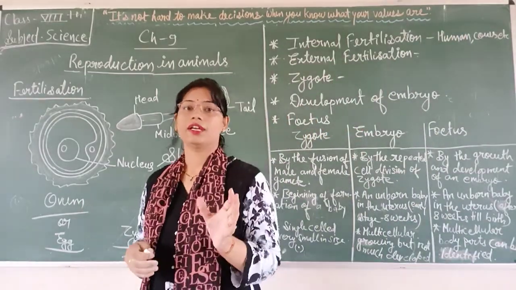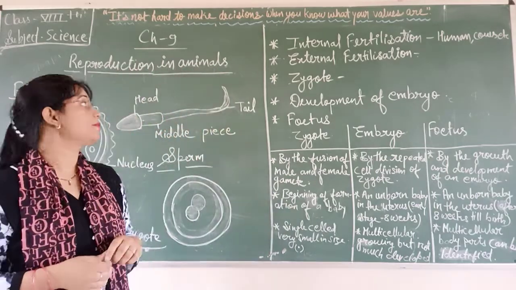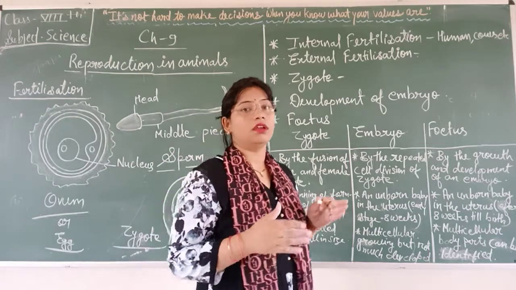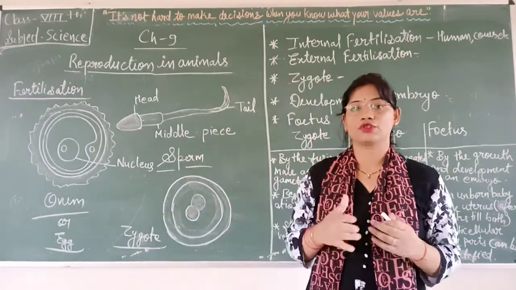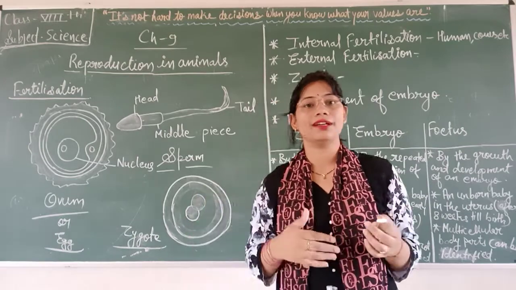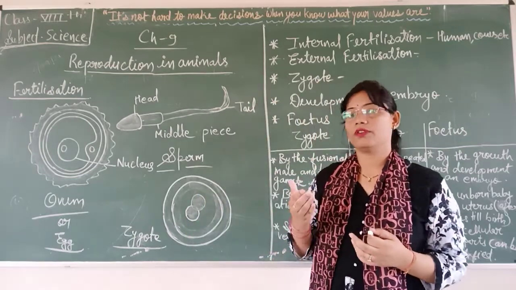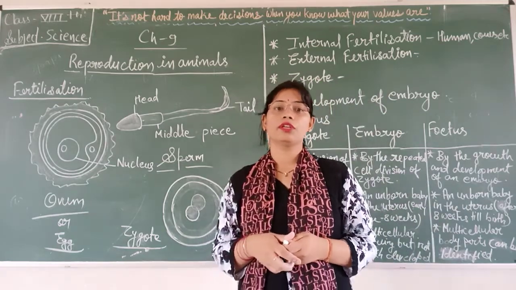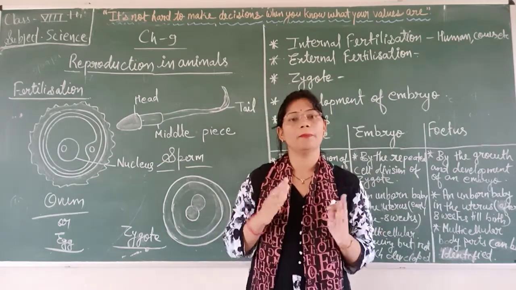As we know, we are studying chapter number 9, and the chapter name is reproduction in animals. In this chapter, we are mainly focusing on sexual reproduction. As we know, there are two modes of reproduction, asexual reproduction and sexual reproduction. So we are focusing on sexual reproduction. In sexual reproduction, what is going on? Fusion of female and male gametes.